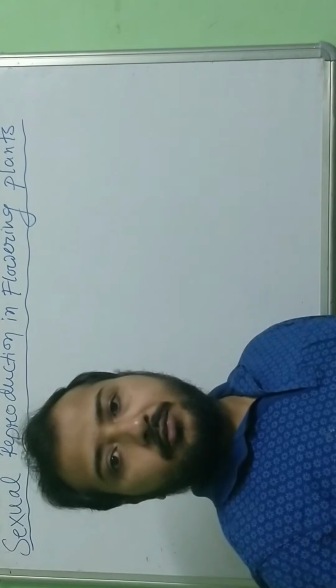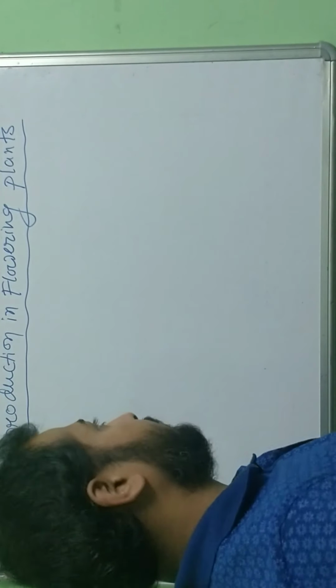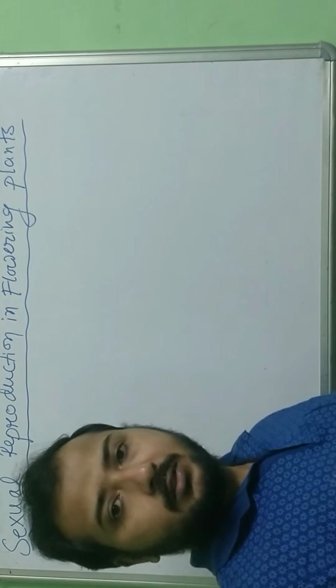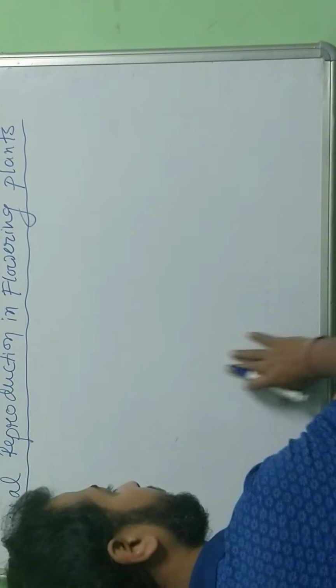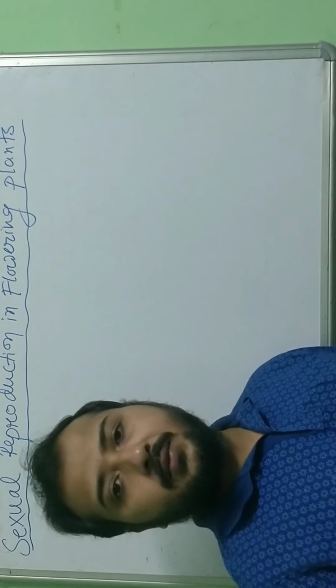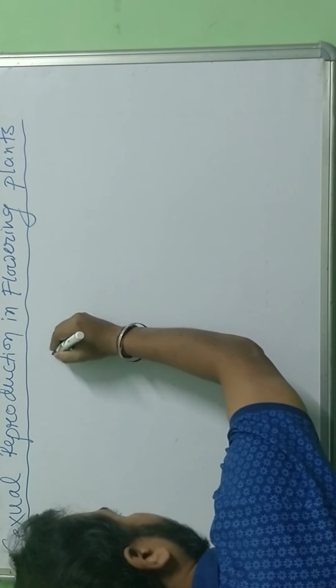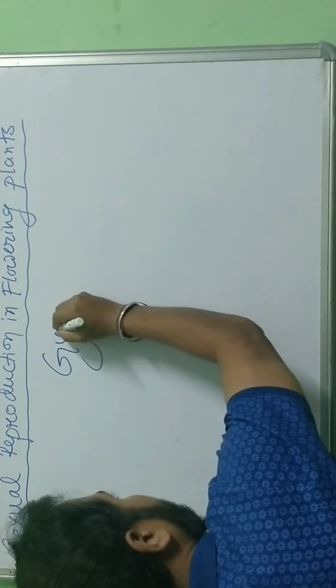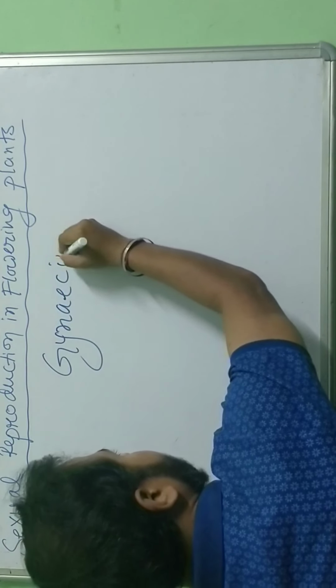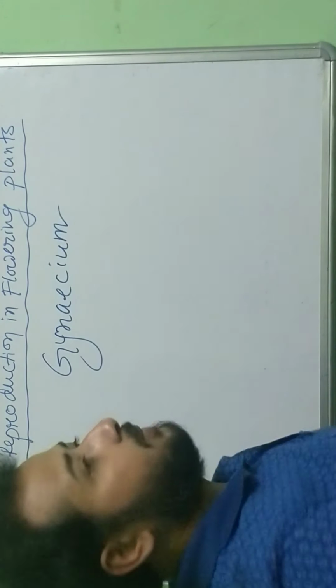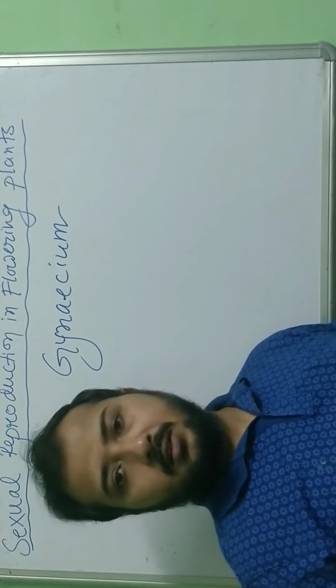Again, a request to all of you: sit with your copy and pen so that you can jot down the important things. The female reproductive organ of a flower is known, as you know, as the gynoecium. It is the female reproductive structure, you can say.